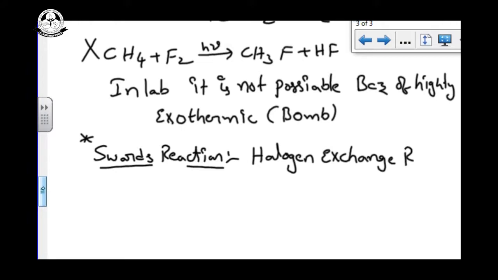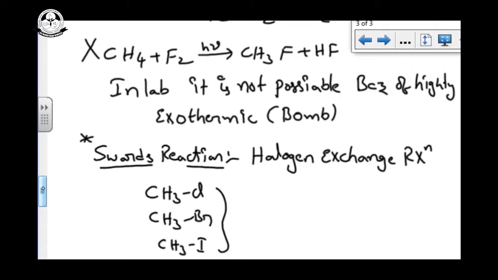You take methyl chloride, methyl bromide, or methyl iodide and react it with AgF, HgF2, or SbF3.